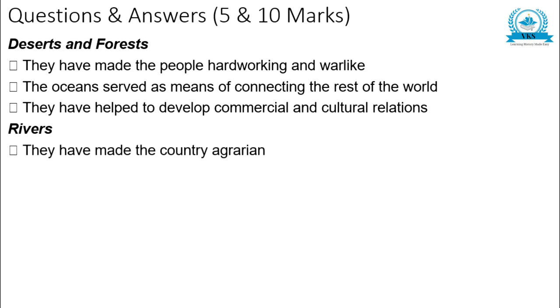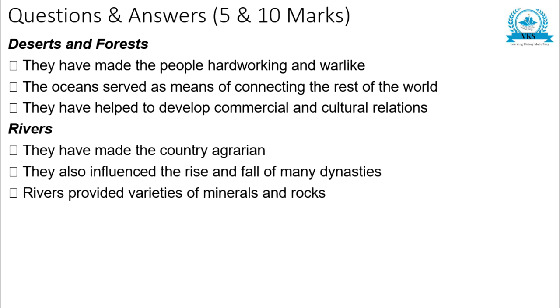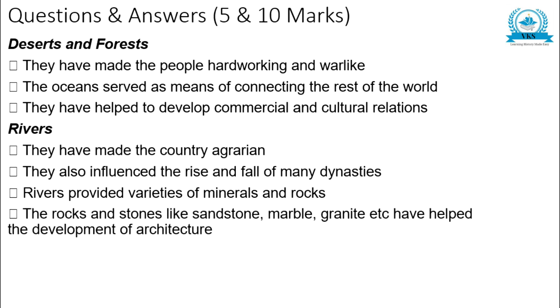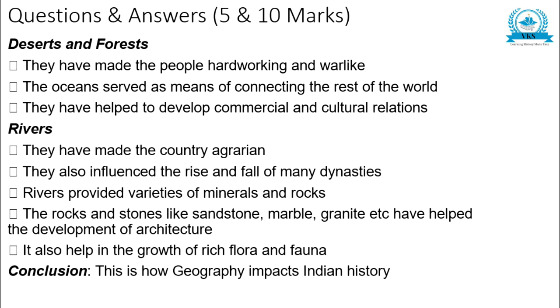Rivers have made the country agrarian and also influenced the rise and fall of many dynasties. Rivers provided varieties of minerals and rocks. The rocks and stones like sandstone, marble, granite, etc. have helped in the development of architecture. It also helped in the growth of rich flora and fauna. And as a conclusion, this is how geography impacts Indian history.